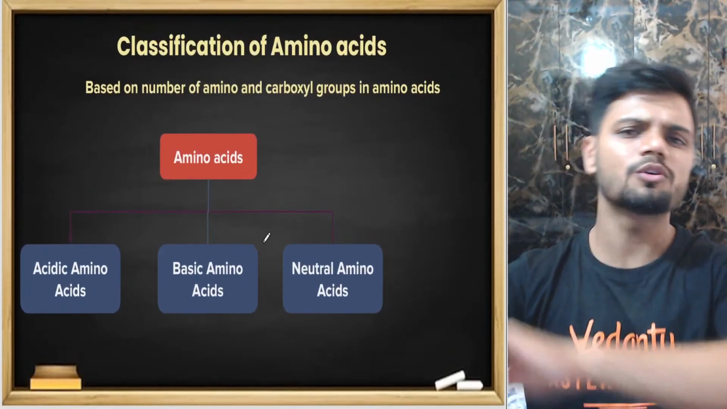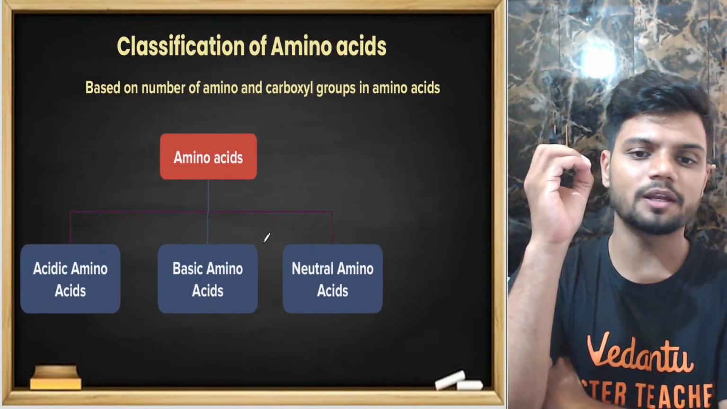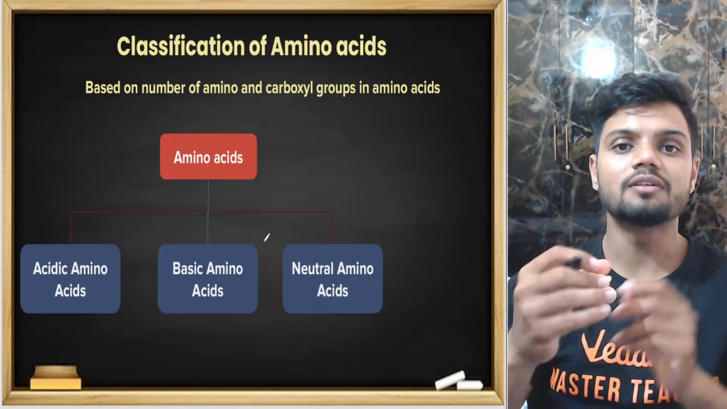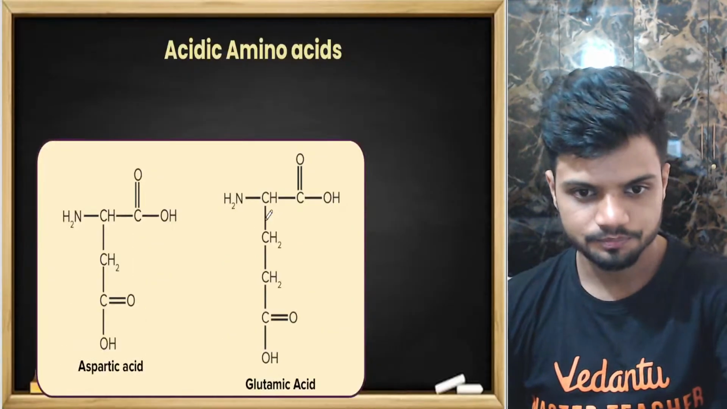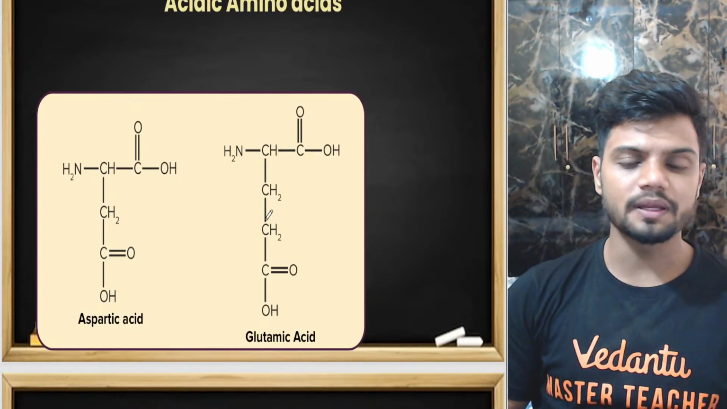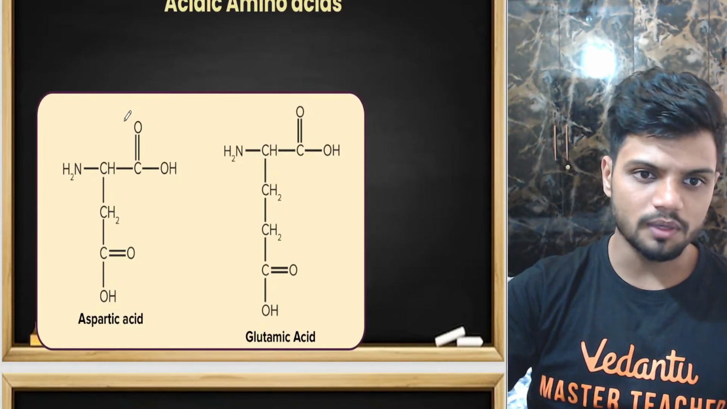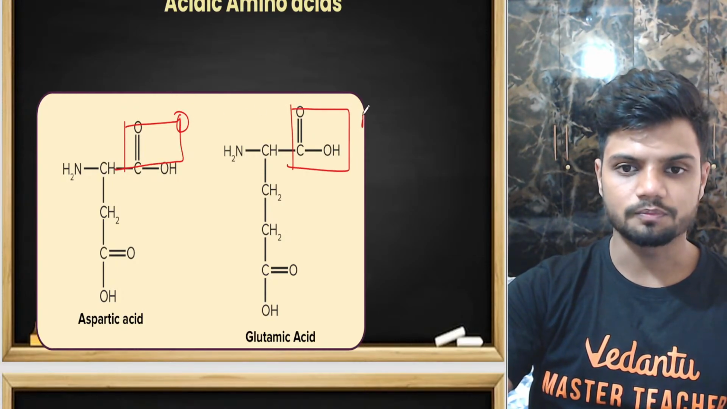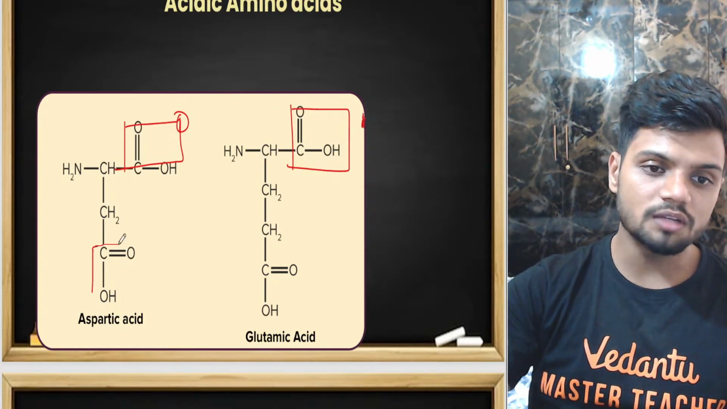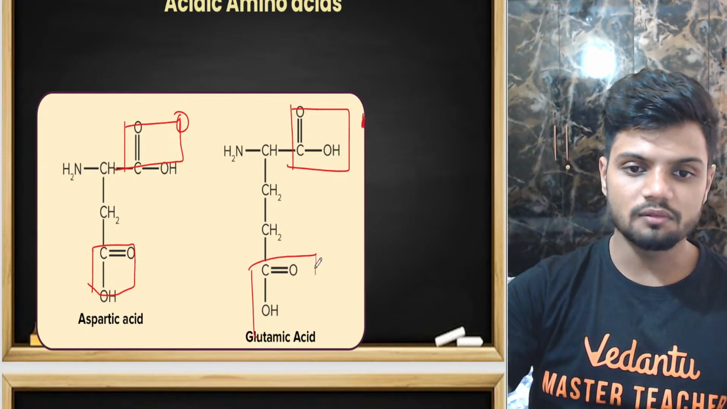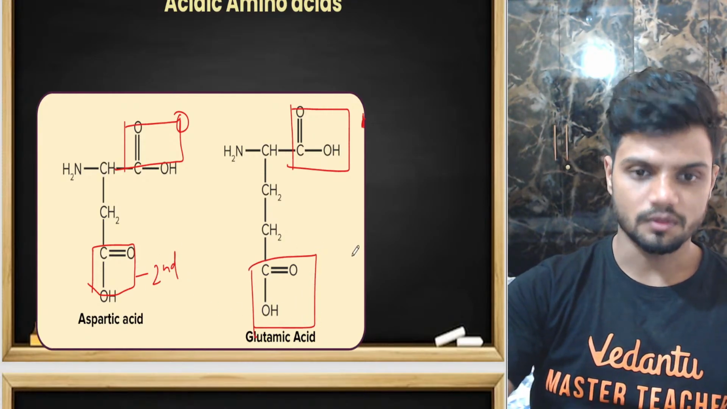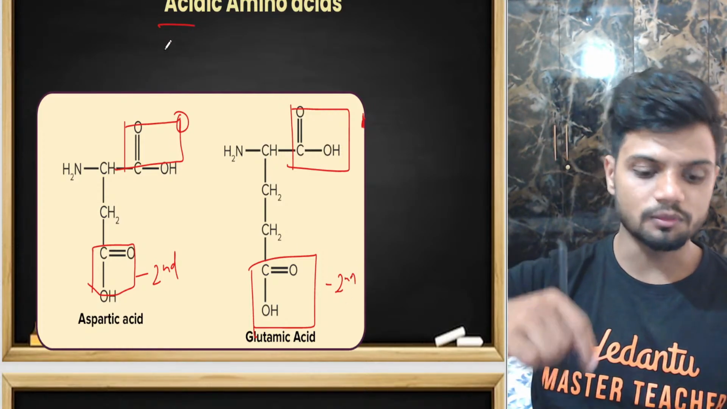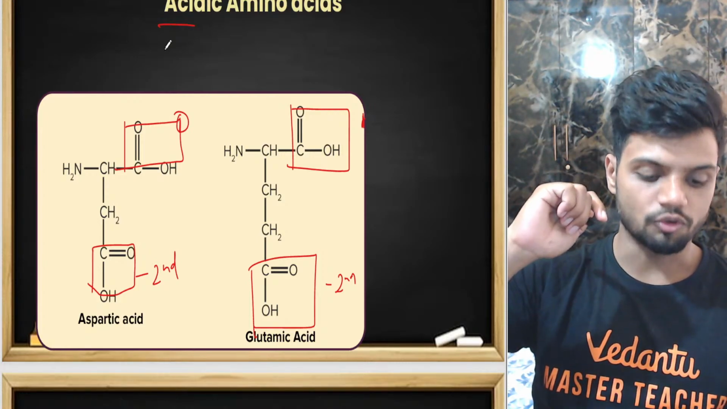Now, students, amino acids can also be acidic amino acid, basic amino acid, or neutral amino acid. What is the difference? Understand. An acidic amino acid will have one extra COOH group. If you look at the structure of aspartic acid and glutamic acid, first of all, a normal amino acid will have one carboxyl group. So if an amino acid has more than one carboxyl group, this is the second one, it becomes an acidic amino acid. Okay.